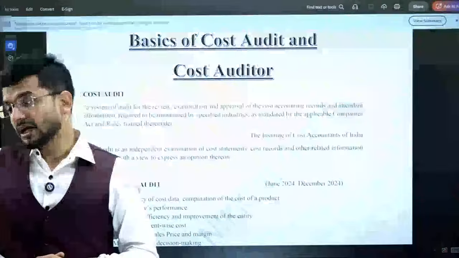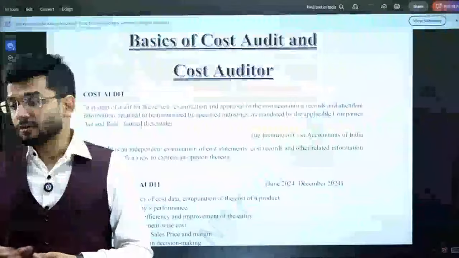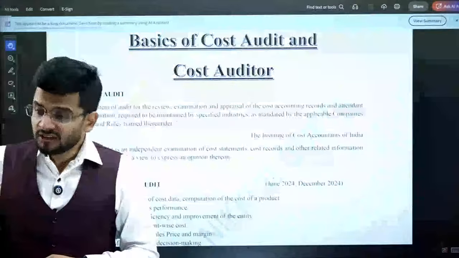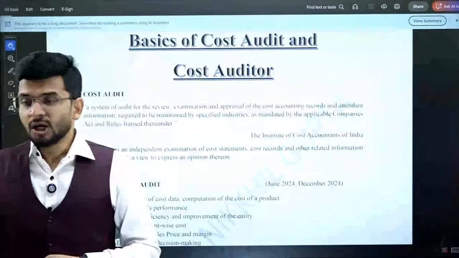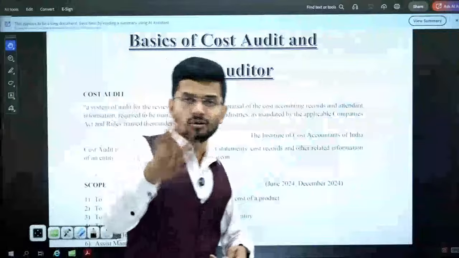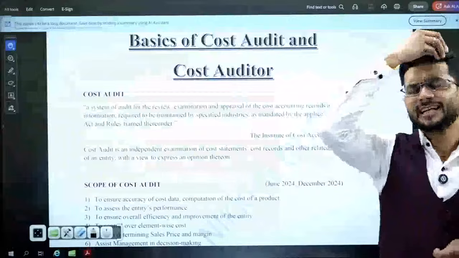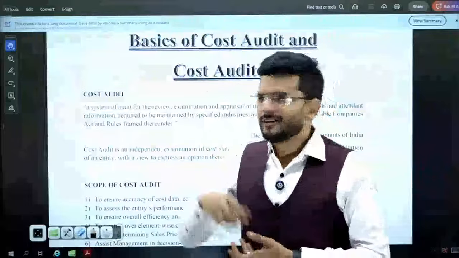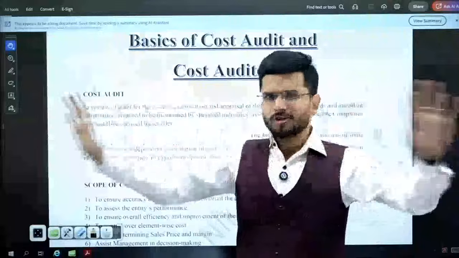Case study type questions will be asked. So that is very, very important, that you need to understand the provisions and not mug up the provisions. So even if your mugging skills are bad, no problem in it. There is no problem at all. It's okay, because we don't need mugging up skills in cost audit. We don't need it. Mugging up skills are not required.